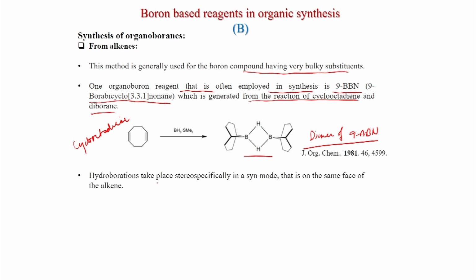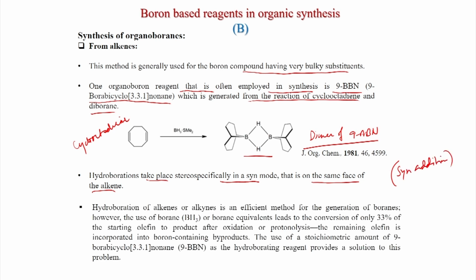So, hydroboration takes place stereospecifically in syn mode, that is on the same face of the alkene. This is very important: the syn addition happens in the hydroboration reaction. Also, hydroboration of alkenes or alkynes is an efficient method for the generation of boranes, this we already told.